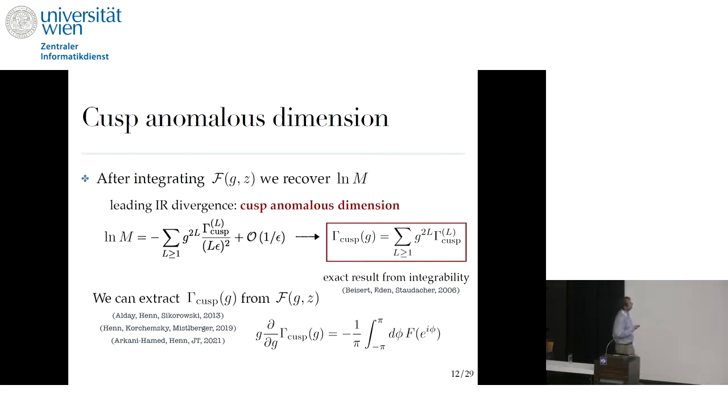But the IR divergence, the leading IR divergence, is controlled by the cusp anomalous dimension, which is just a function of g. And this is known exactly from integrability. There is an exact formula that you can expand at weak coupling and strong coupling. You have complete control over this function of the coupling. And additionally, there is a way to extract this gamma cusp from this function f that I just defined. It's mostly dominated by some singular region of this function, but there is a definite way to extract gamma cusp from this function f.